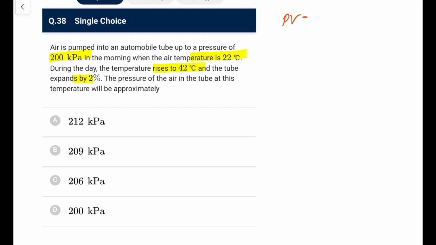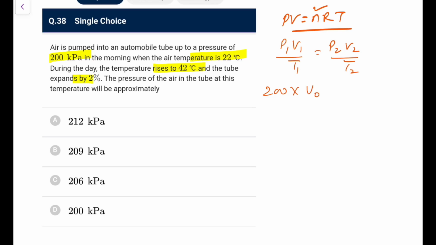So we know only PV = nRT, nothing else. I'll assume the moles remain the same, so P1V1/T1 = P2V2/T2, the combined gas law. The initial pressure was 200, the initial volume was, let's say, V0, and the temperature was 22, which means 295. Now what would be the final pressure?